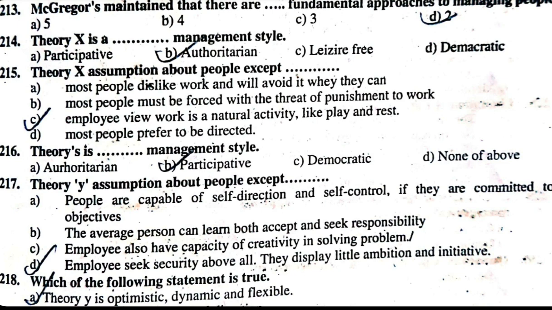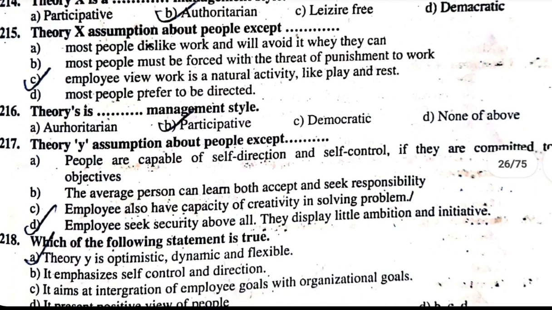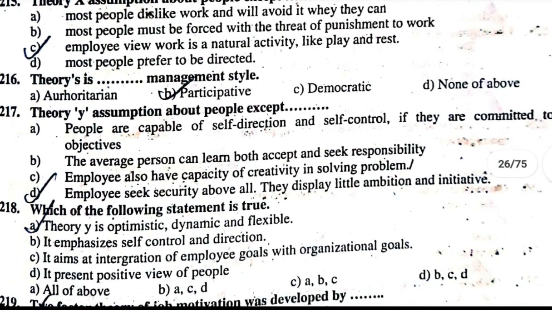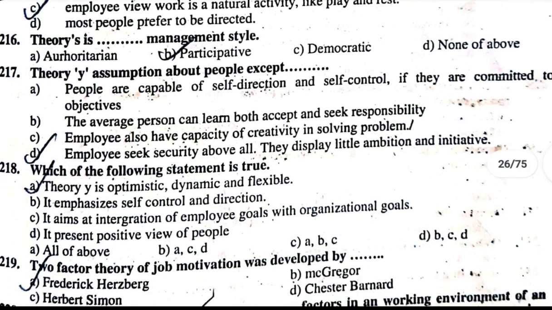D. Employees seek security above all. They display little ambition and initiation. The exception is D, according to theory Y assumption. 218. Which of the following statement is true? Theory Y, A. Theory Y is optimistic, dynamic, flexible. B. It emphasizes self-control and direction. C. It aims at integration of employee goals with organizational goals. D. It presents positive view of people. The correct answer is all of above, I guess.